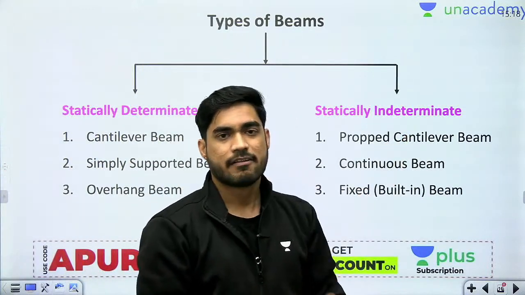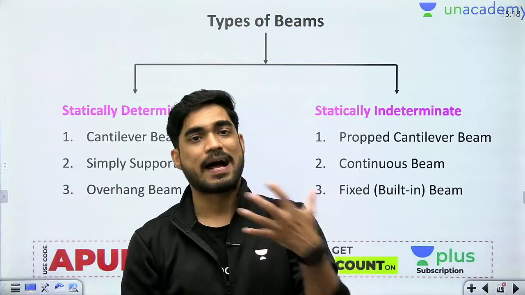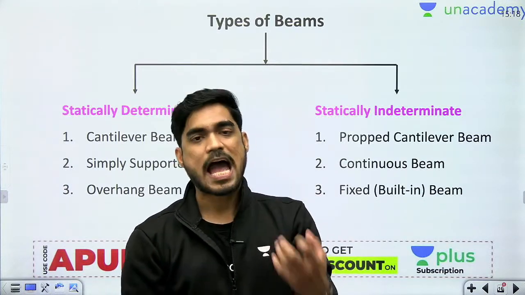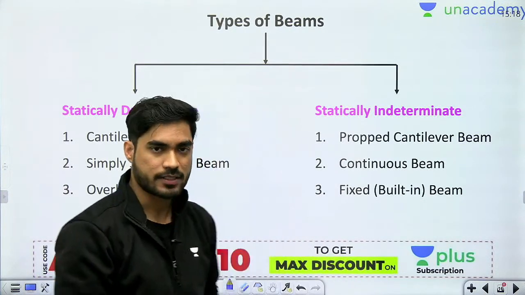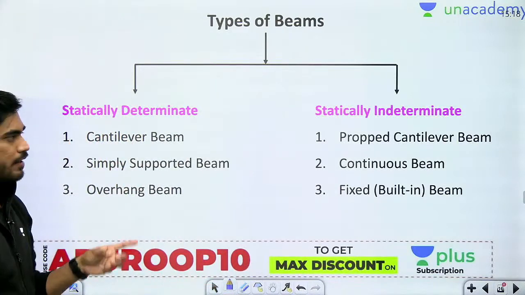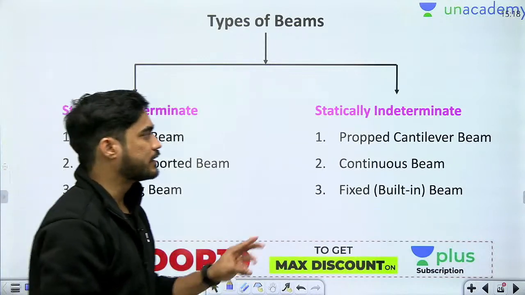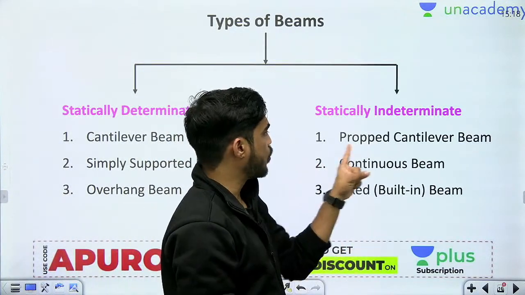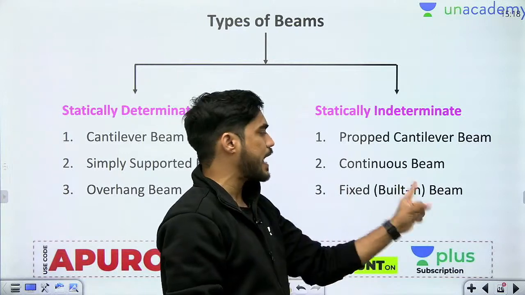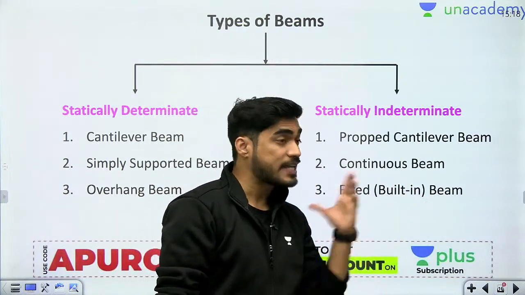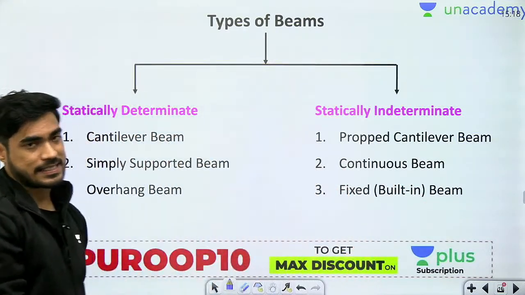Indeterminate beams means where you can't find all the reactions by equilibrium equations; you have to use compatibility equations. Now there are three types of determinate beams: cantilever, simply supported and overhang. And three types of indeterminate beams: propped cantilever, continuous and fixed beam, also known as built-in beam. So total 6 types of beams.